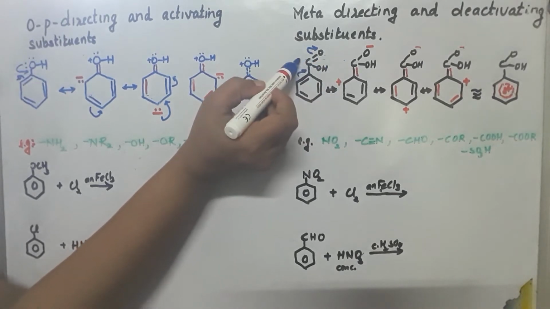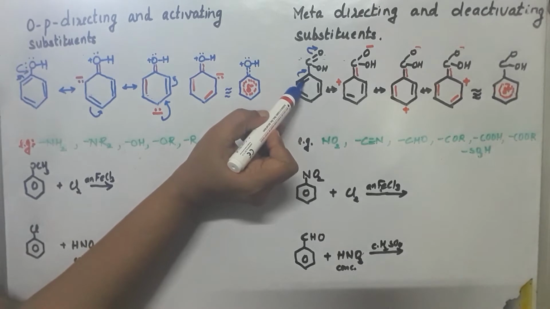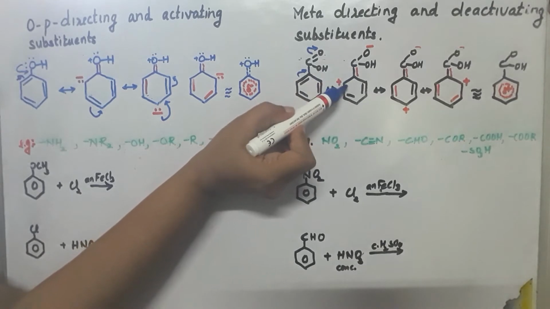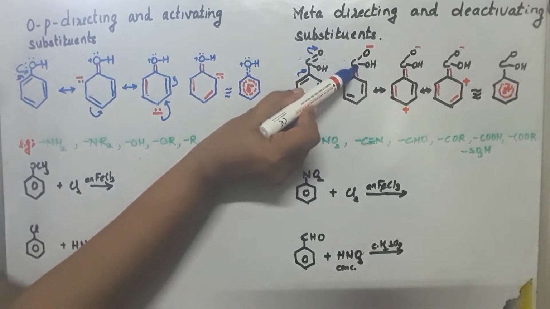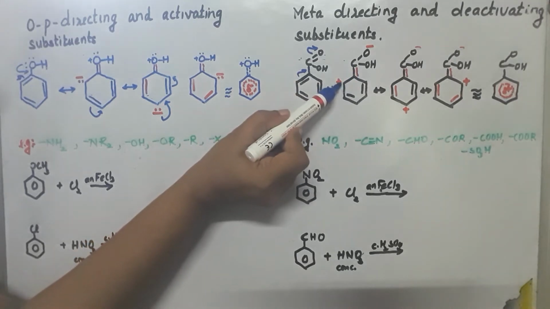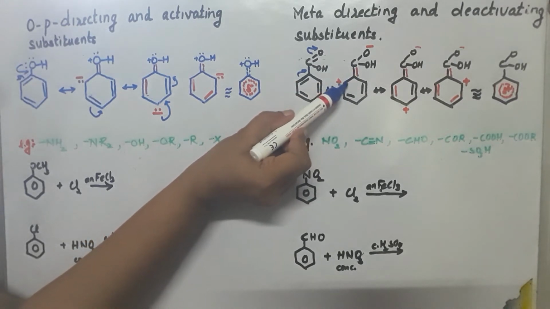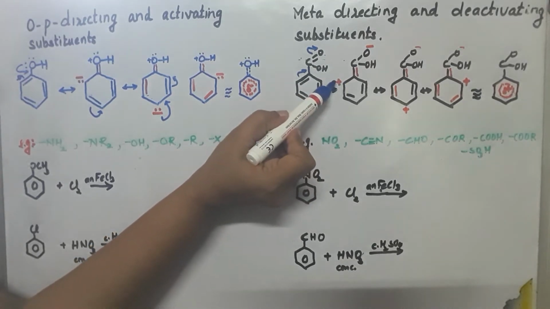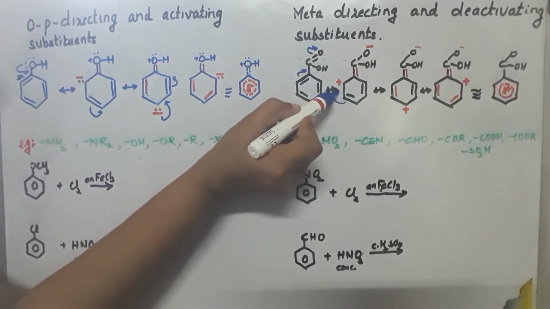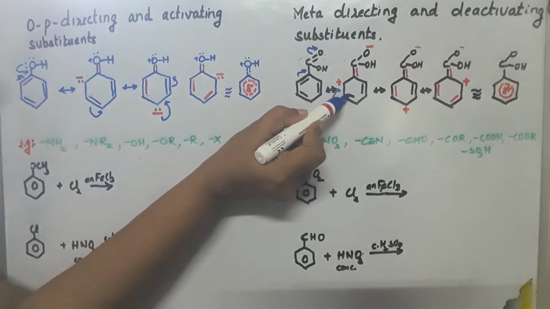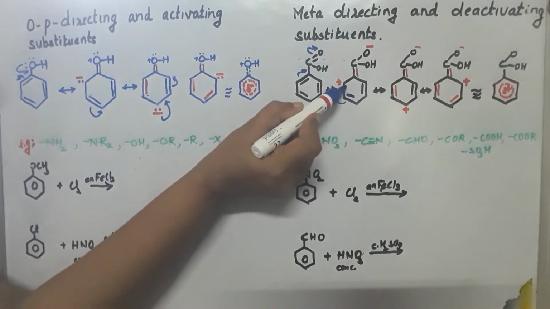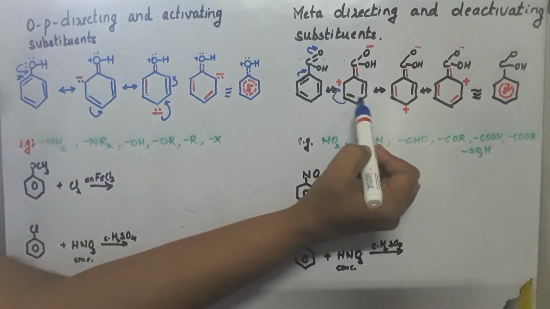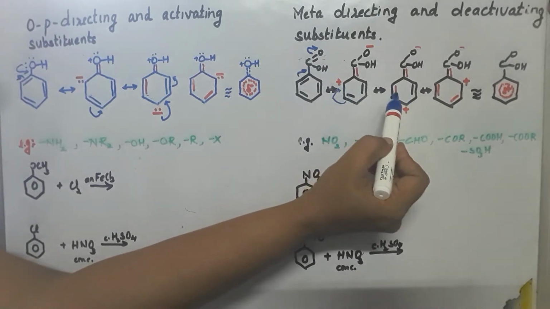Due to the positive charge developed here on the carbon, the pi electron from here shifts to this place, to the carbon, and so the pi electron got shifted here and formed a partial double bond. Now this carbon has a deficiency of a pair of electrons, so it is developing a positive charge. In order to nullify this positive charge, the pi electron from here will start forming a bond here. This pi bond breaks and starts forming a bond here. I have shown the new bond formed with a red line.